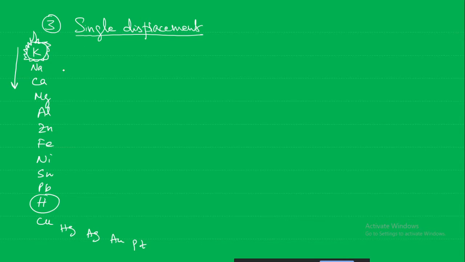Now we'll look at the reactions. For example, first, reactions with zinc. Zinc, if it reacts with iron sulfate, iron is below zinc, no? So zinc is more reactive, and it should be able to replace the iron in the iron sulfate. So zinc sulfate will form and iron will come out.